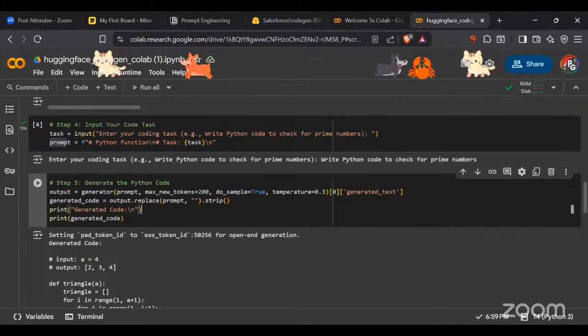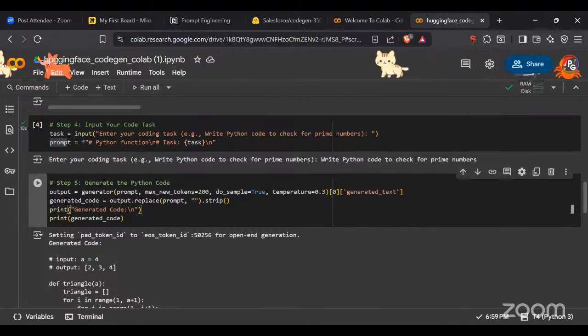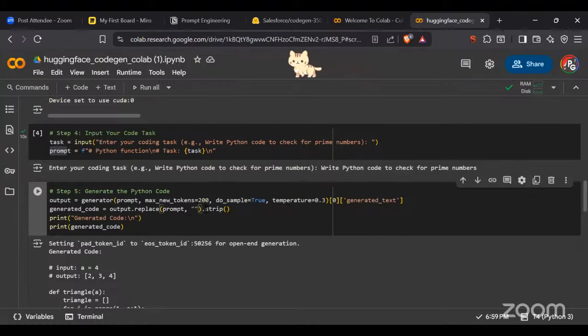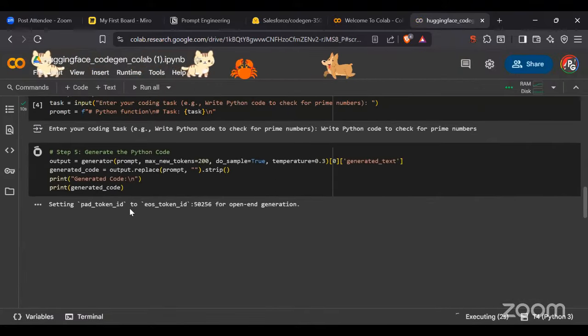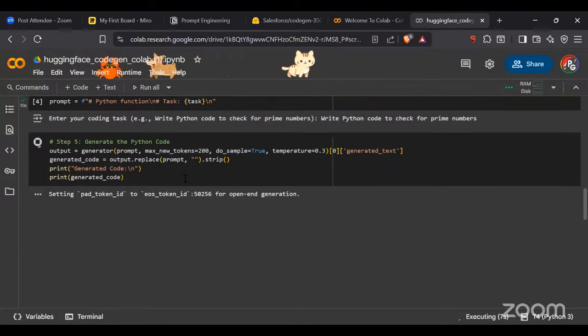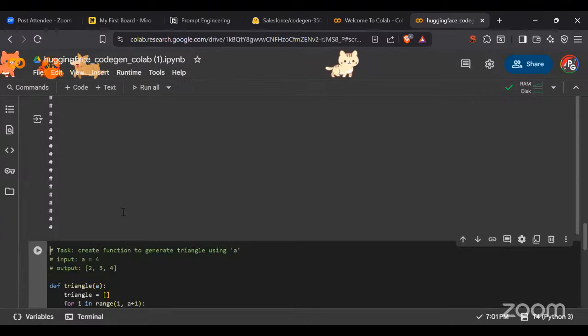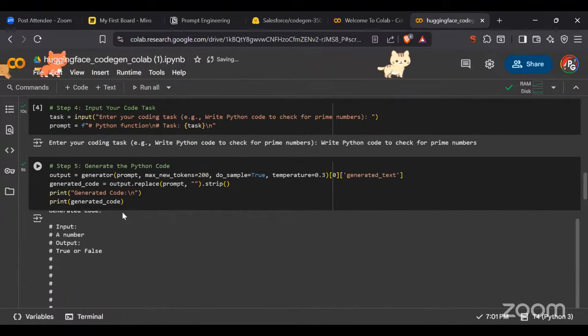Then do sample, yes. Temperature 0.3, these are settings for the model itself, okay. After that, whatever generated code I'm going to get, wherever there are empty spaces, that is going to be stripped, because maybe by mistake someone can write any kind of prompt, right? So to handle that, we are gonna strip it out. Then whatever final generated code I get, I'm gonna print. If I run this particular cell, it's first of all setting up the tag here. Now if you see, this is what it generated: input, output, false.